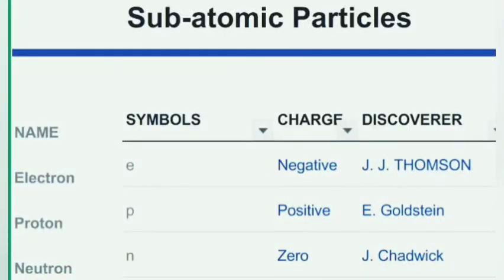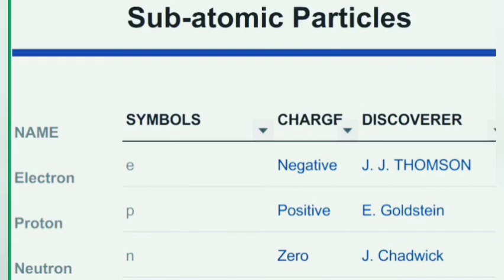Now let's study the subatomic particles. Subatomic particles are particles even smaller than the atom. The discovery of these particles was the reason for the failure of Dalton's atomic theory. These particles are electrons, protons, and neutrons. Their symbols are respectively small e for electron, small p for proton, and small n for neutron. Further, electrons are negatively charged particles, protons are positively charged particles, whereas neutrons are neutral, they have no charge on them.